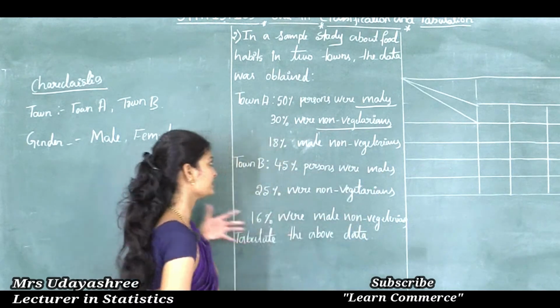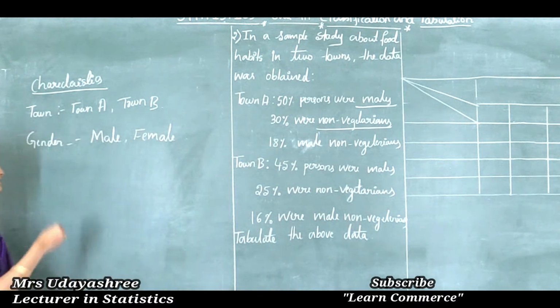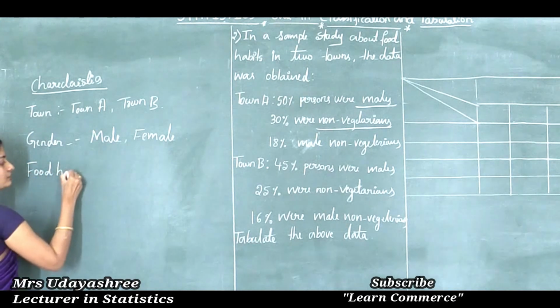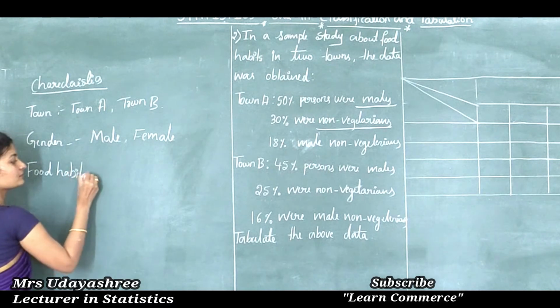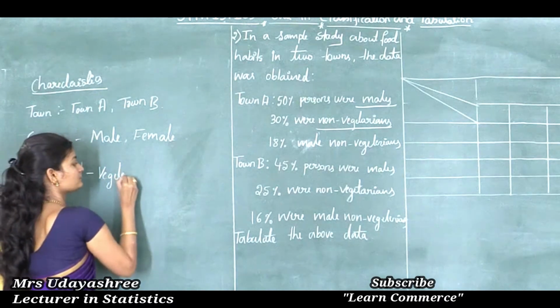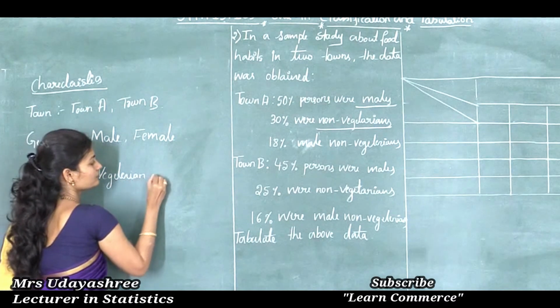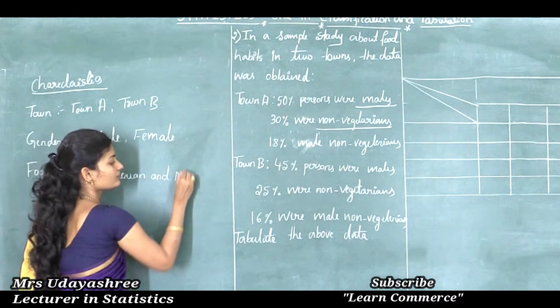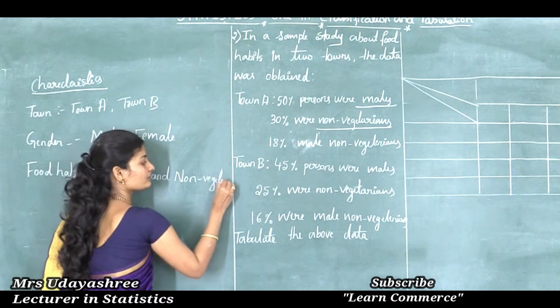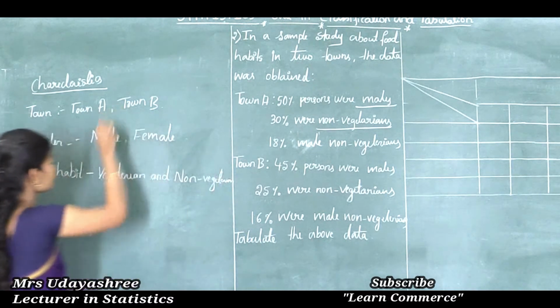Here food habits are given, that is vegetarians and non-vegetarians. So these are the given characteristics.